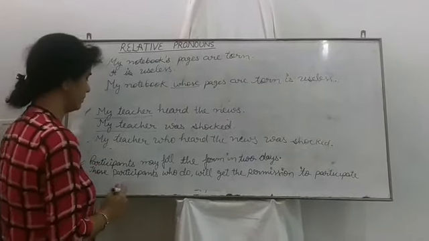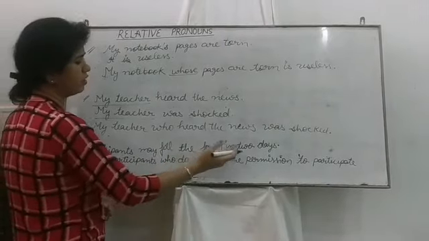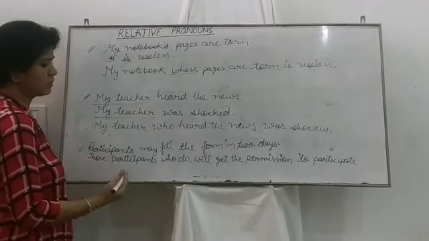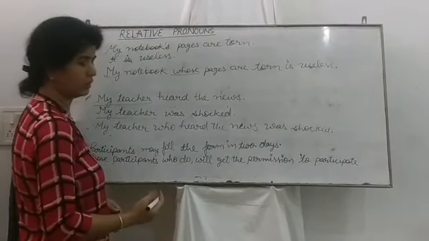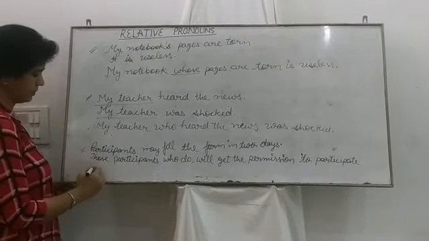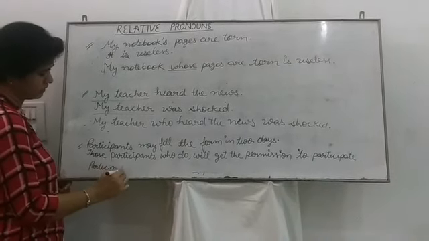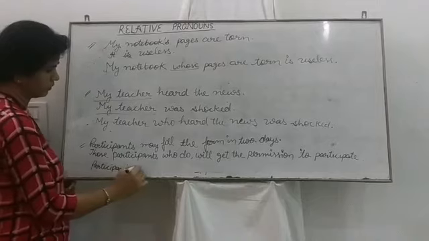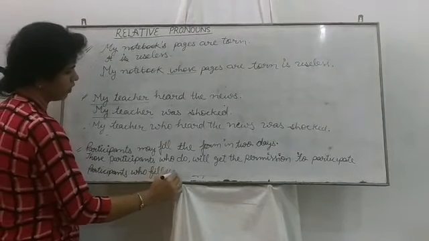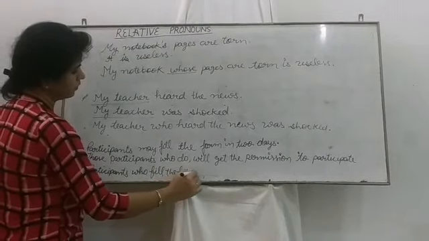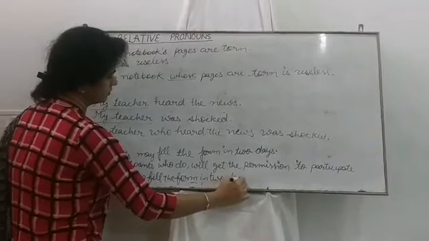Next one is, participants may fill the form in 2 days. Those participants who do will get the permission to participate. Let's join them. Participants who fill the form in 2 days will get the permission to participate.